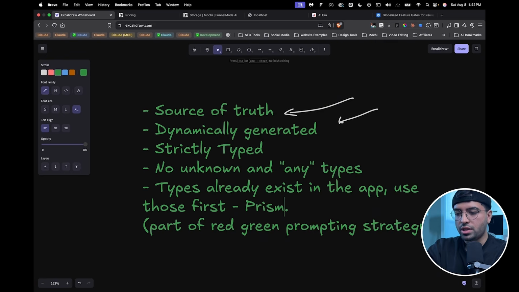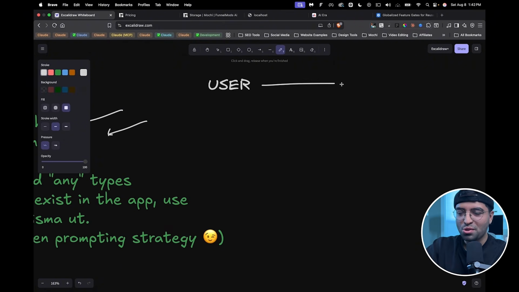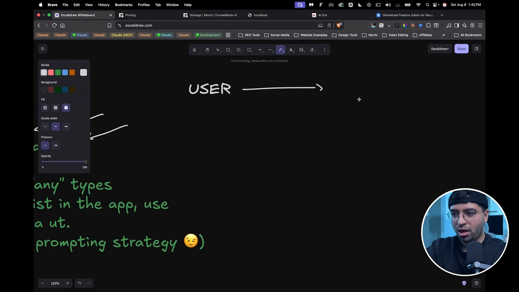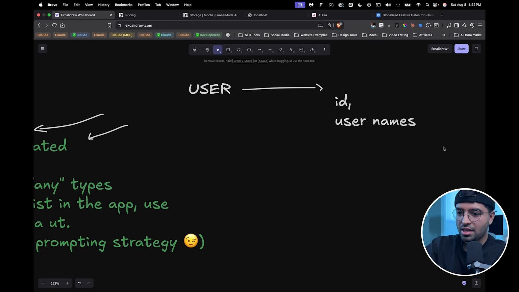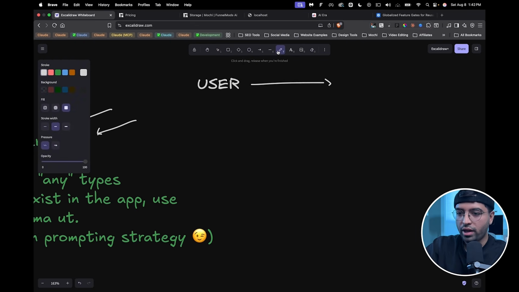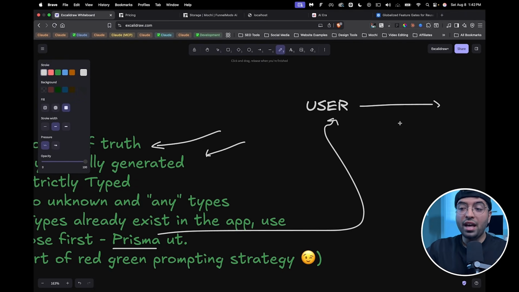But essentially what I do is I use Prisma as the source of truth type first. I use this type because it directly connects to my Prisma schema. And if you don't know what that is, it's the database schema. So if I have a user type, I will not create a user object, another user type object, and then start defining all the IDs and the user's name. This is not what I would do. What I would do instead is use the type that is generated from Prisma, connect that type to this, and expand on top of it if needed.